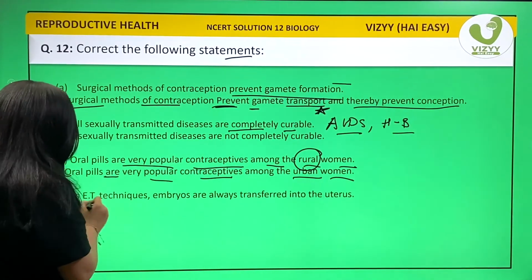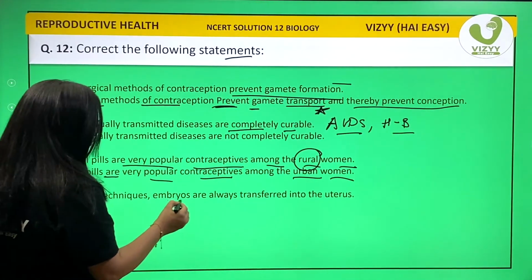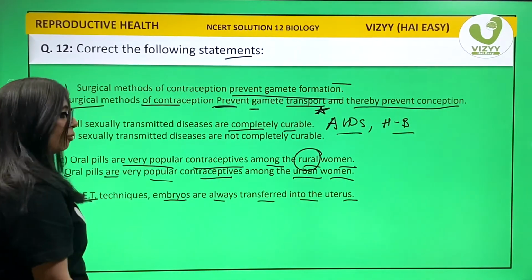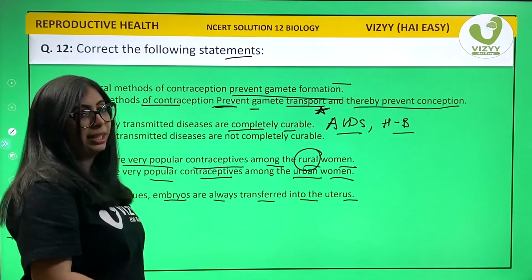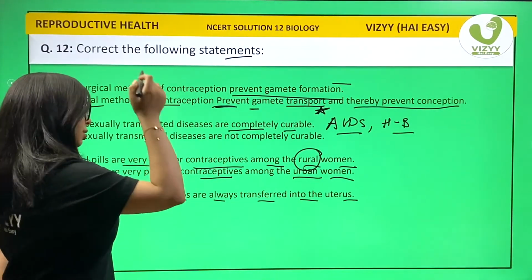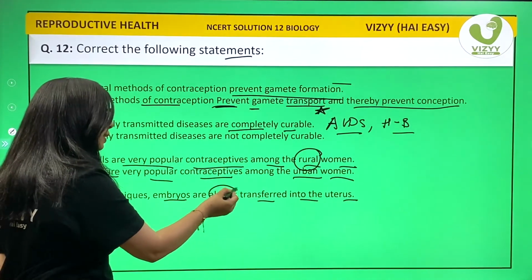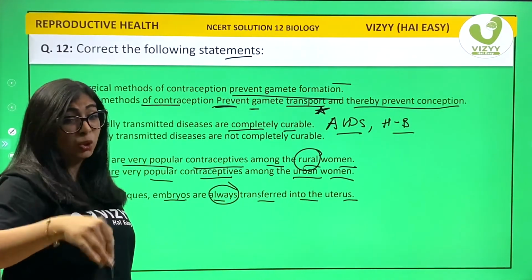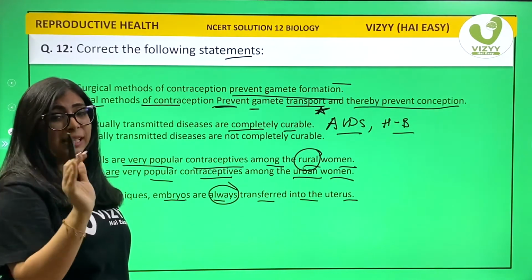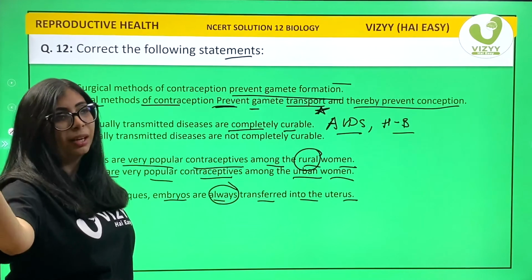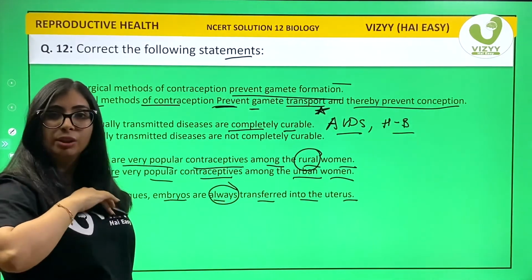D. An ET technique. Embryo are always transferred into uterus. Now what are ET techniques? ET technique is embryo transfer. Here, the word always is not correct. Now an embryo can be transferred into the fallopian tube at the stage of blastomere, and the stages beyond blastomere are placed directly into the uterus.